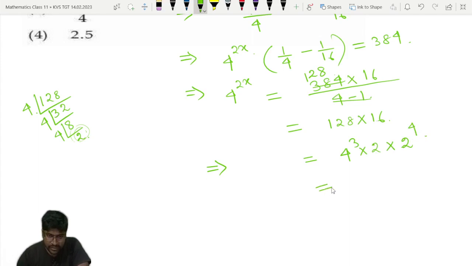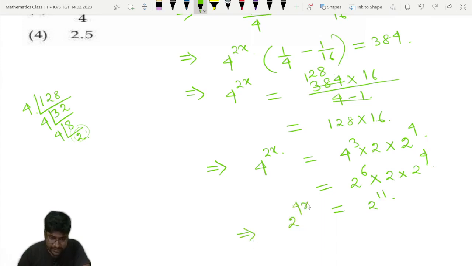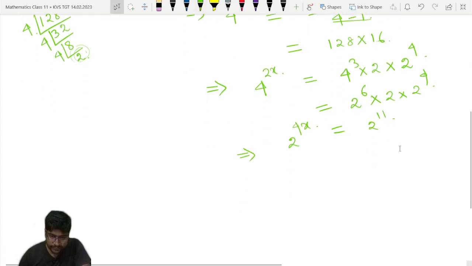So this is nothing but 4 to the power 2x. Now 4 cube we can write as 2 to the power 6. So 2 to the power 6 into 2 into 2 to the power 4, that is equal to 2 to the power 11. And on the left hand side we can write 2 to the power 4x, because 4 to the power 2x means 2 to the power 4x.